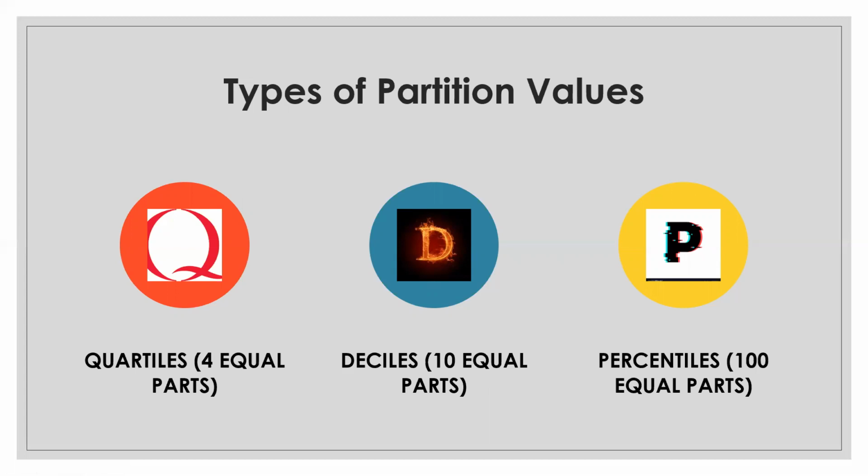So we can say deciles are nothing but they are dividing the data into 10 equal parts. Similarly, we have percentiles, that is percentage. So as you all know, percentage is taken in terms of 100. So percentiles divide the data into 100 equal parts. We'll be studying about both these topics sometime later. For now, we will be focusing on the topic quartiles.